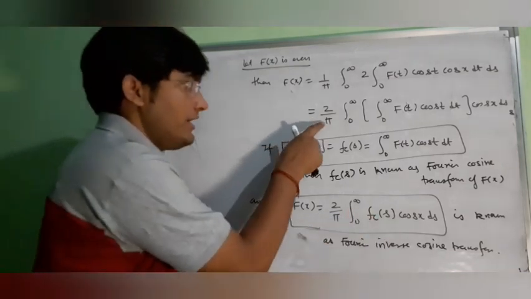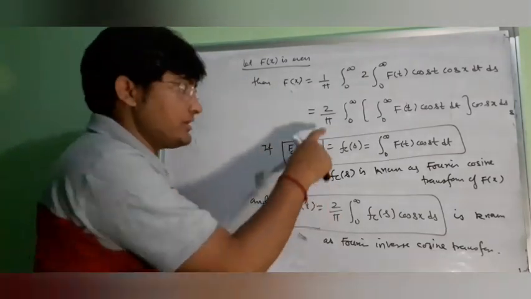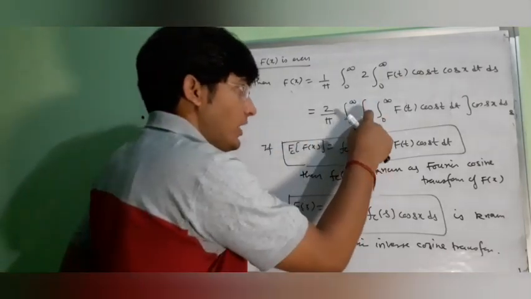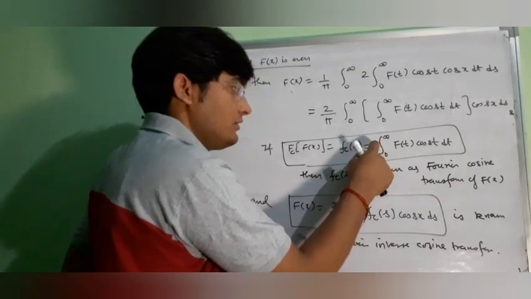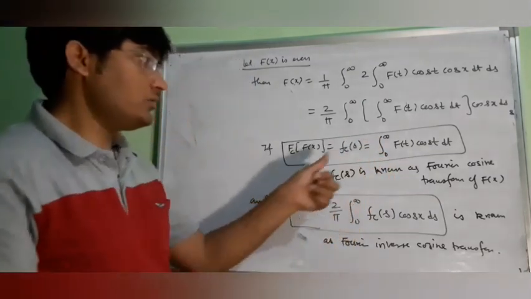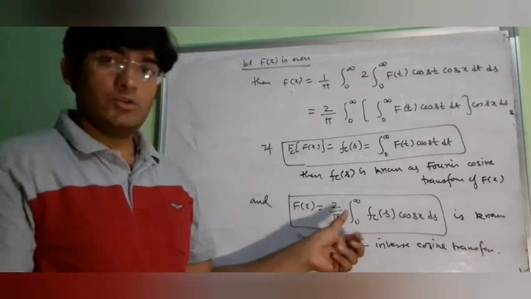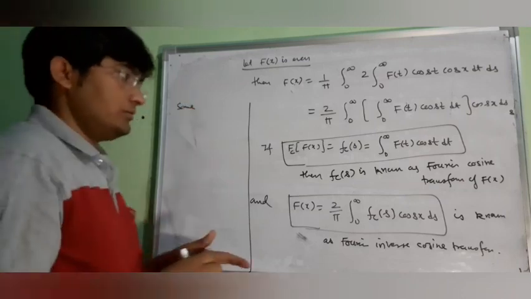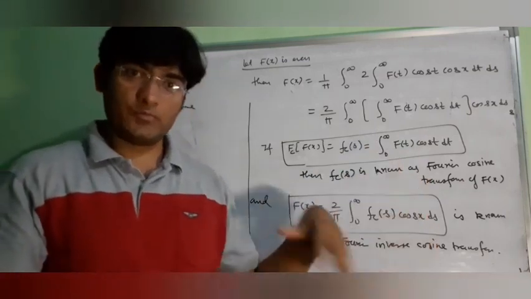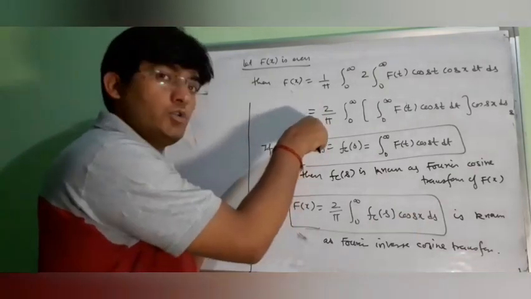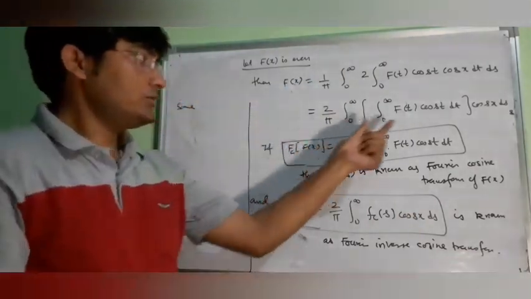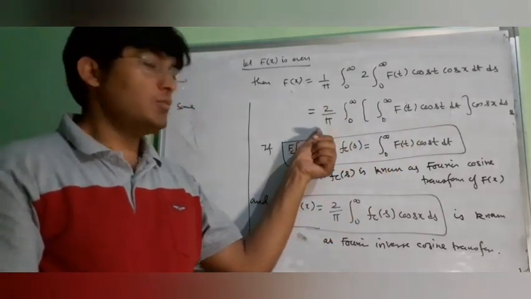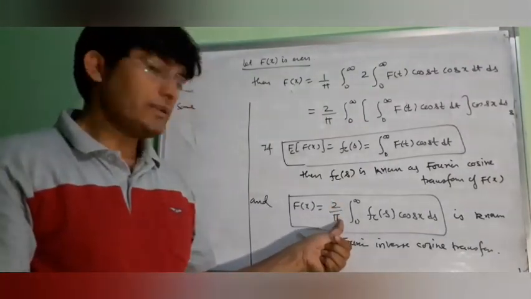Here we have 2/π. This 2/π can also be written as √(2/π) times √(2/π). So if one √(2/π) is written in the bracket here, then we will get √(2/π) here and √(2/π) here. So this will be another set of formulas. In my questions I will use the first formula.